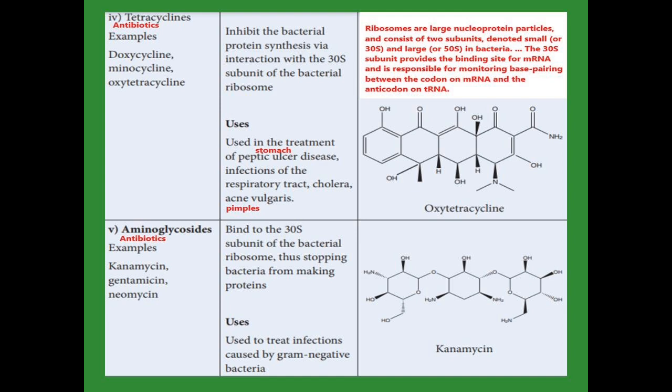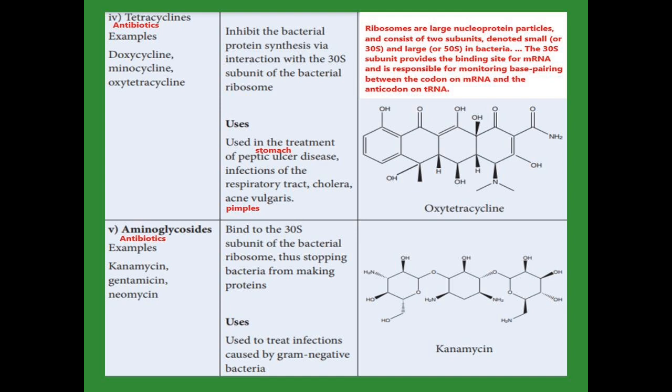Tetracyclines interact with the 30S subunit of the bacterial ribosome, so that they inhibit protein synthesis in bacteria. Examples of tetracyclines are doxycycline, minocycline, oxytetracycline. What are the uses of these tetracyclines? They are used in the treatment of peptic ulcer disease, which is caused in the stomach, and infection in the respiratory tract, cholera, acne vulgaris. What does acne vulgaris mean? It is pimples.